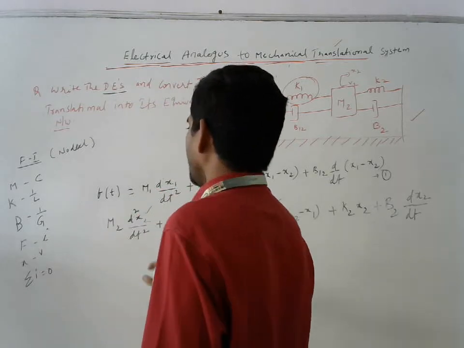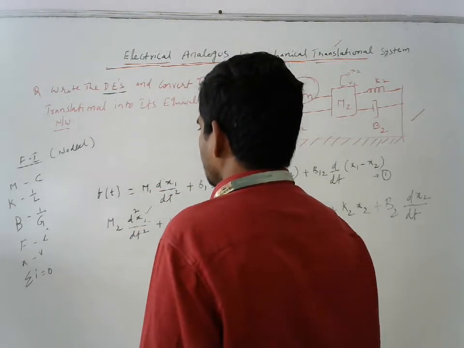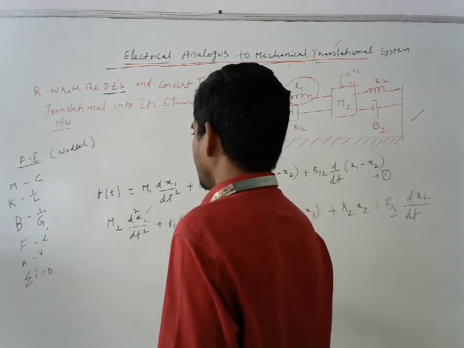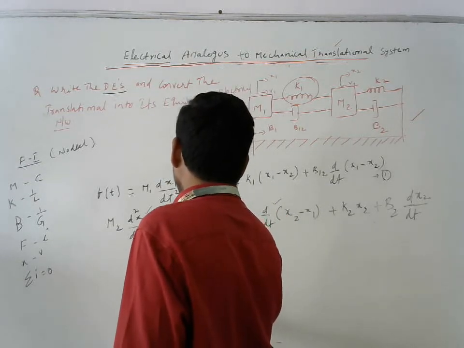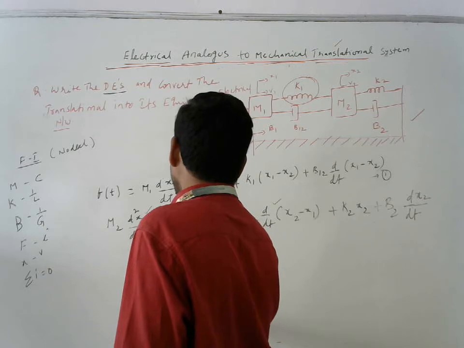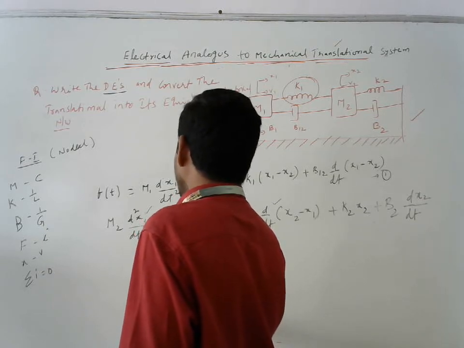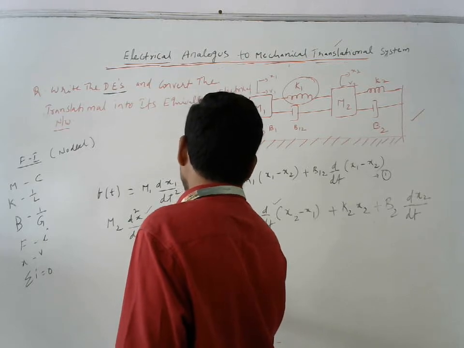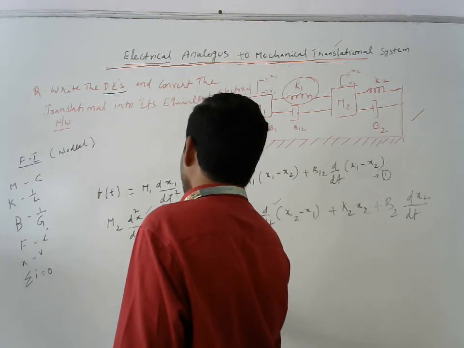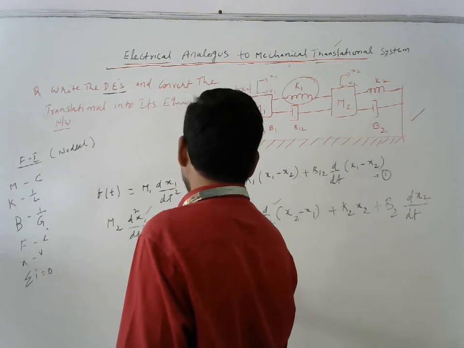That means we are going to apply the nodal analysis. Now again, we need to concentrate on these equations. Force F of t is replaced with the I, that means an I source. After that, M is replaced with capacitance C, that is C1.